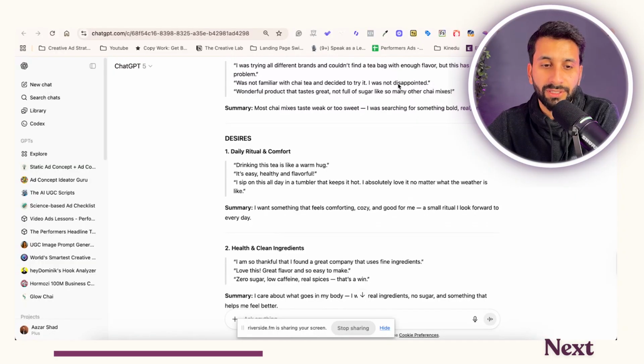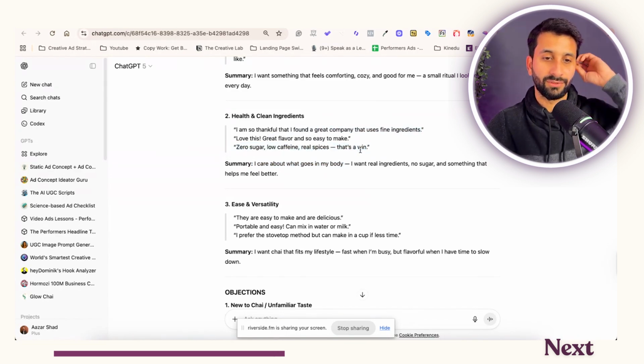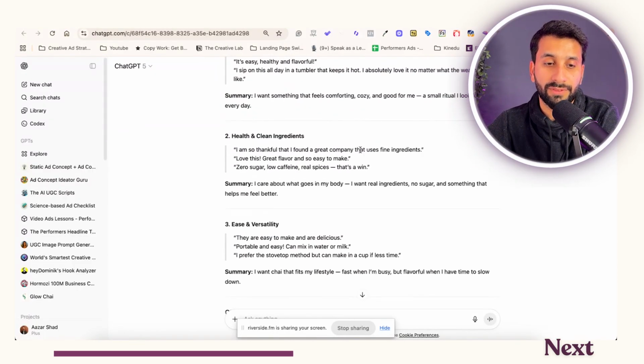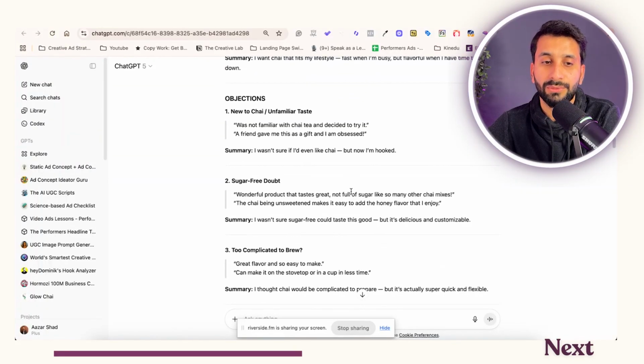Then we have ritual and comfort, health and clean. I care about what goes in my body. Oh, this is interesting. I'm so thankful I found a great company that uses fine ingredients, great flavor, zero sugar. Not used this enough as well. So, we did use zero sugar, but we have not talked about low caffeine. So now I have already found 2 of them. Then it says ease and versatility. We've used that.